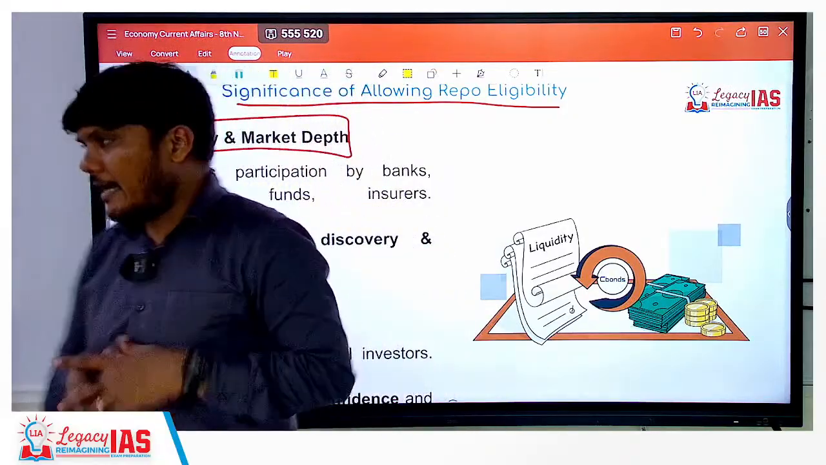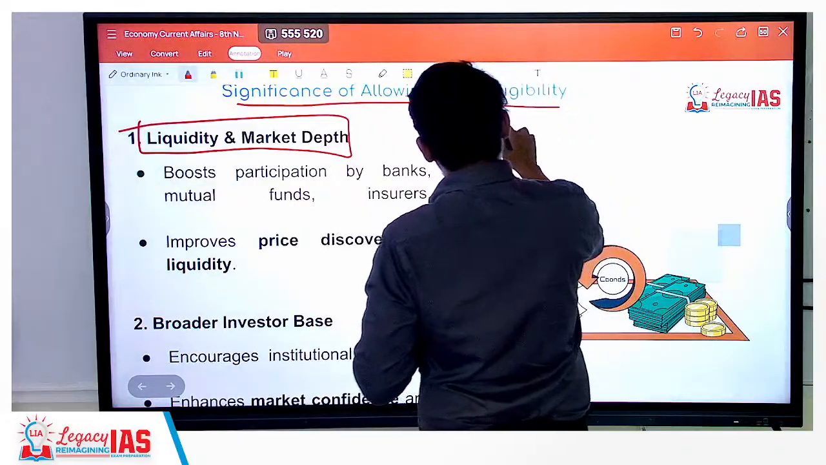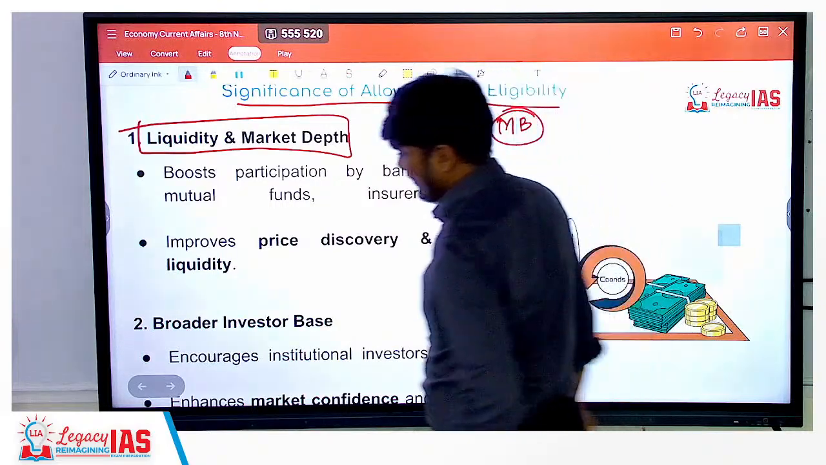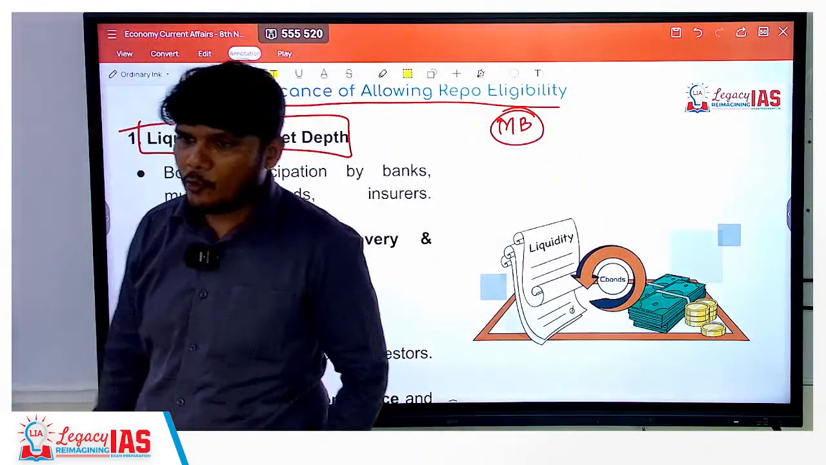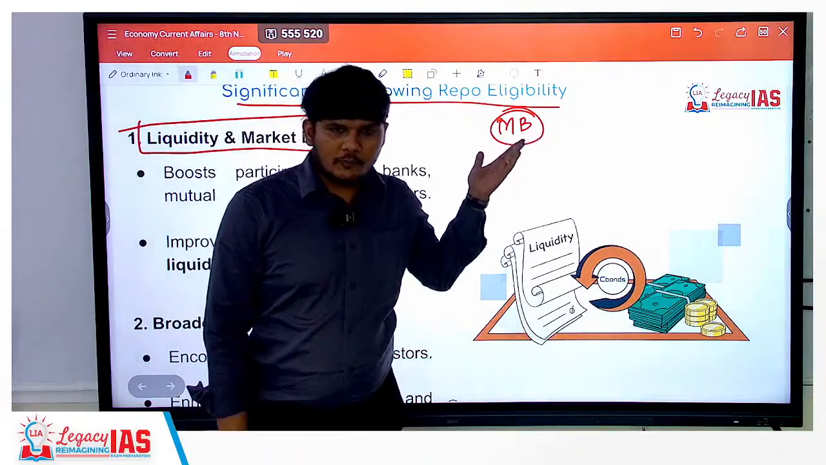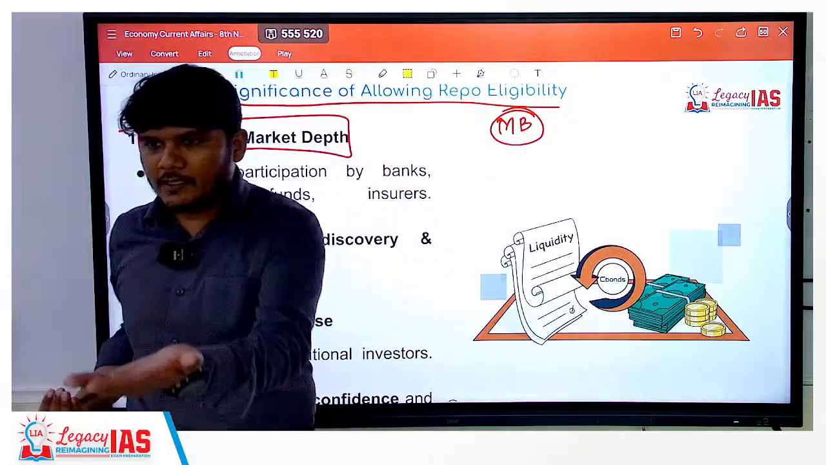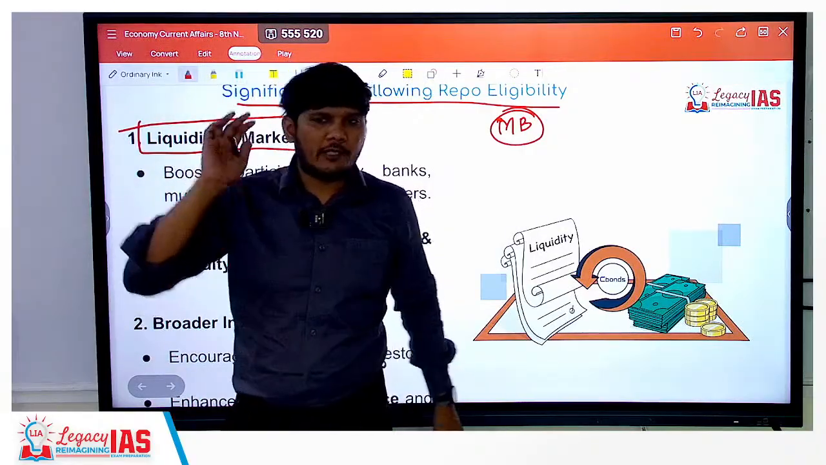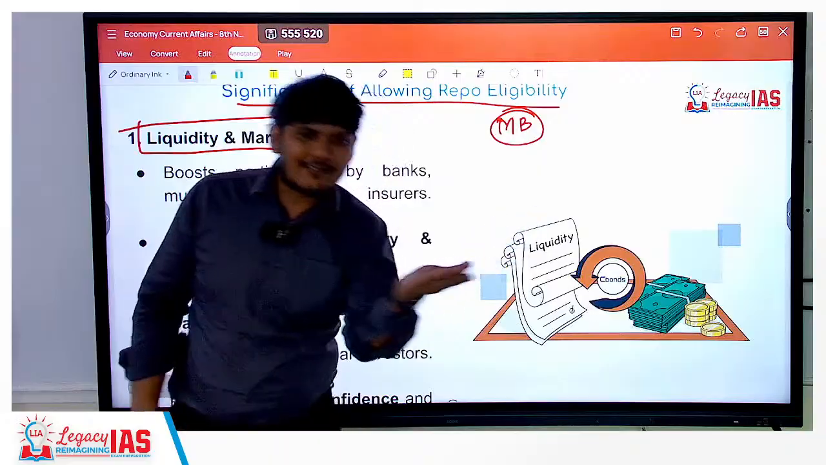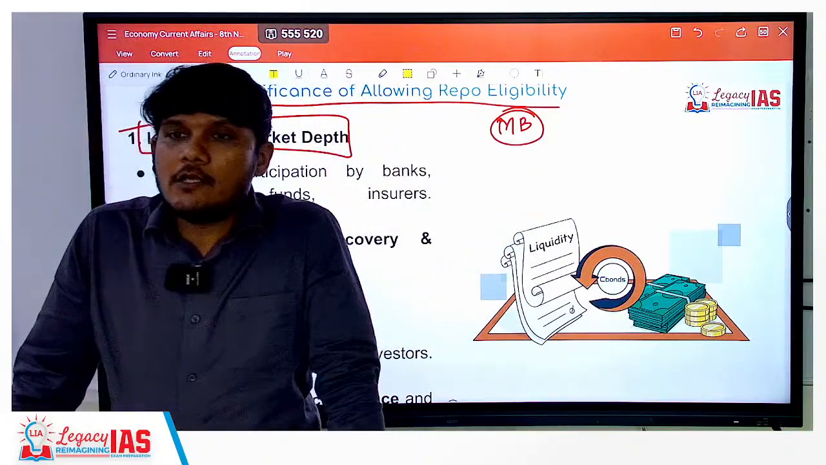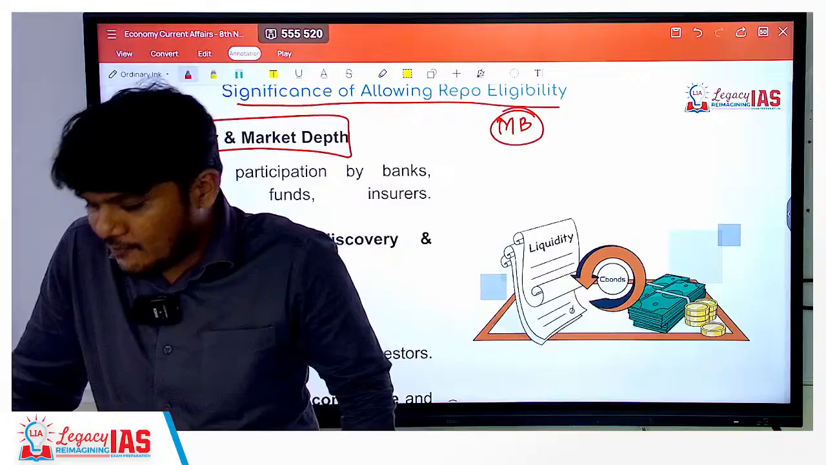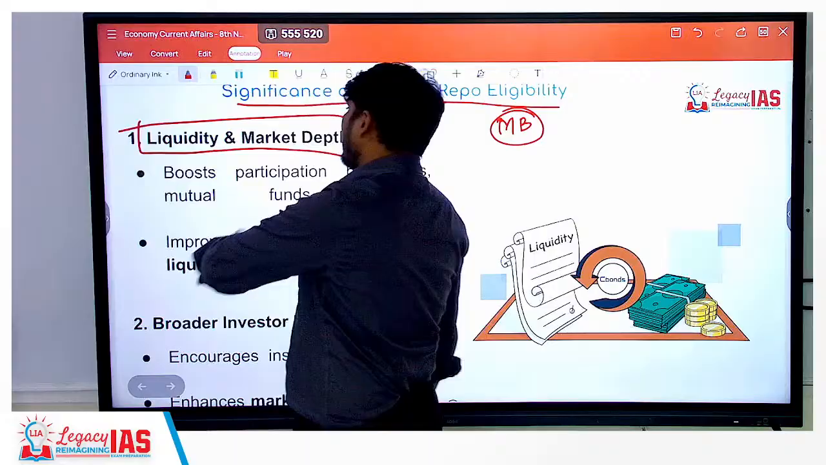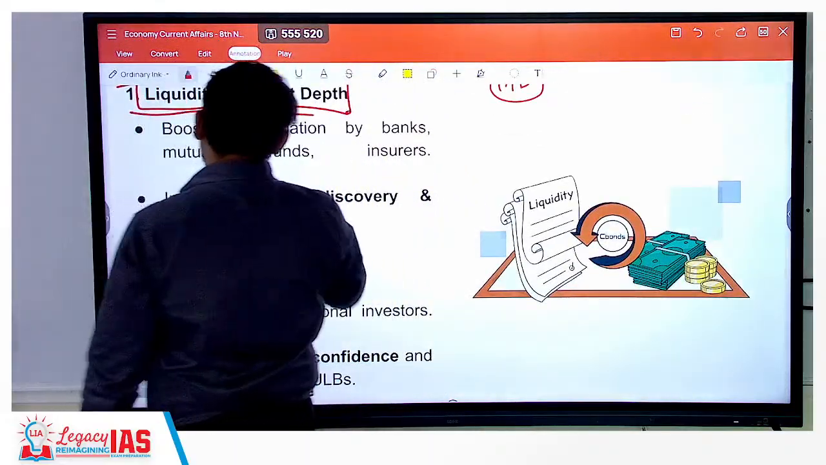Simply understand, let's take the example of municipal bonds only. Let's say municipal bonds previously were not eligible for repo, reverse repo. So you could not present this bond as a collateral, and if you could not present it as a collateral, you would not have been able to get the loan that you want. But now you can present it as a collateral, so you can get the loans that you want. That means more funding can be available. More funding means more money in the market, means more liquidity in the market.